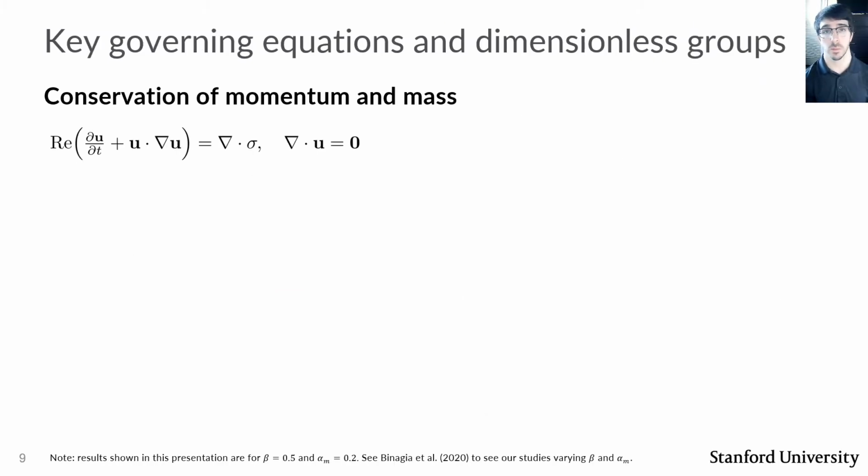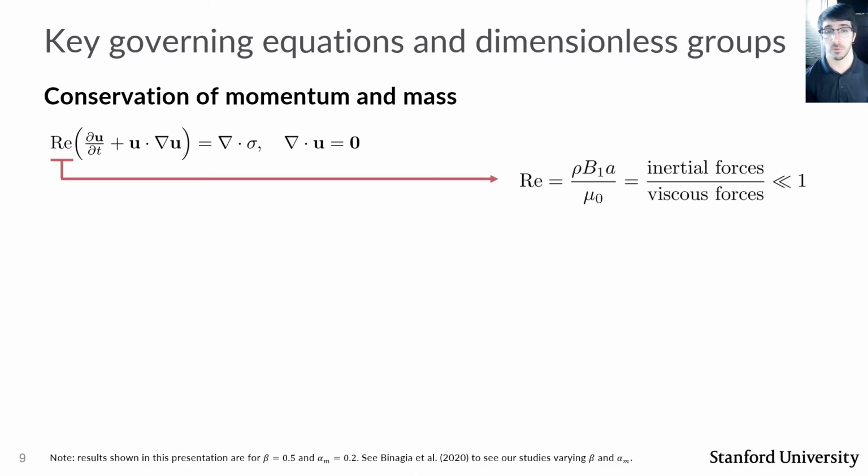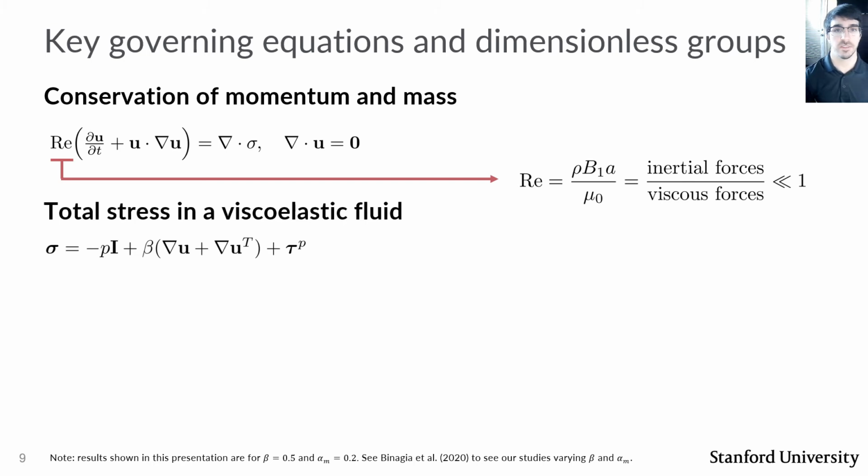With the model for the swimming microorganism now defined, I'll now describe the equations that govern the motion of the fluid that the organism is immersed in. First, we have conservation of momentum and mass. Here we have the important dimensionless group, the Reynolds number, which is the ratio of inertial to viscous forces in the fluid, which in our case will be much smaller than 1, since we're dealing with microscopic organisms and viscous fluids. On the right-hand side of this equation, we saw the divergence of stress.